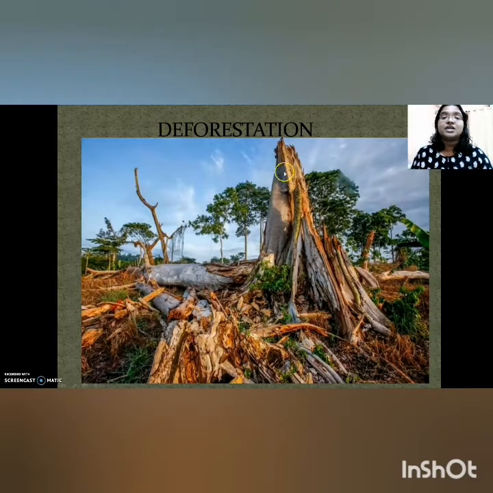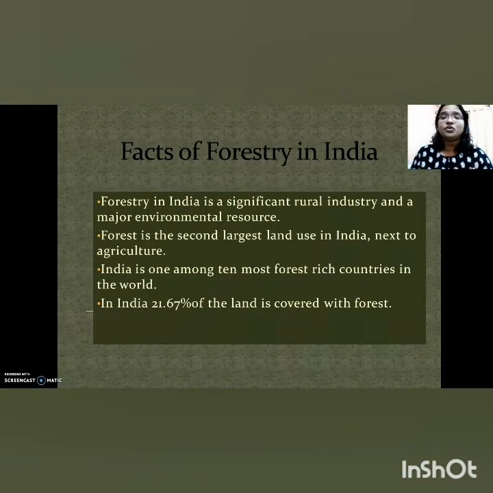I'm sure that you have come across this term many times, and you are well aware of the term deforestation. Before going to the details of deforestation, let us see some of the facts of forestry in India. In India, forestry has a very significant role, and it is a significant rural industry and one of the major environmental resources.